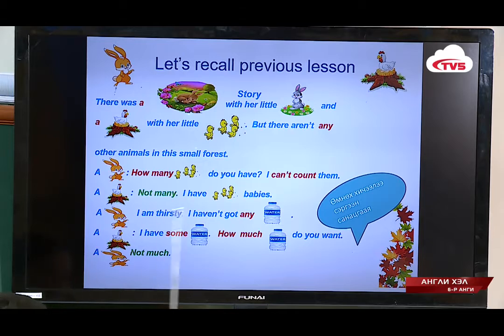Okay, so at the previous lesson, we studied articles a and an, and we studied countable nouns and uncountable nouns, and also any and some. For example, any is used for questions and negative sentences: there aren't any other animals in this small forest. How many?